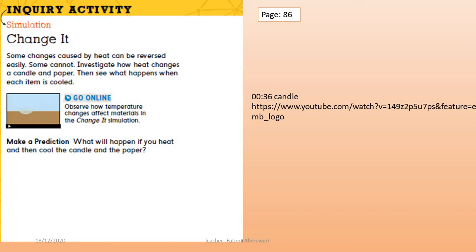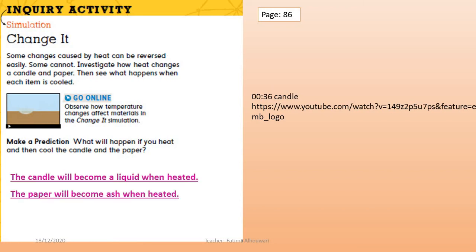And then put this wax in a bowl. Heat this bowl and observe the result. But before that, let's make a prediction. What will happen if you heat and then cool the candle and the paper? Did you say the candle will become a liquid when heated? If so, you are totally right. What about the paper? Of course, the paper will become ash when heated.